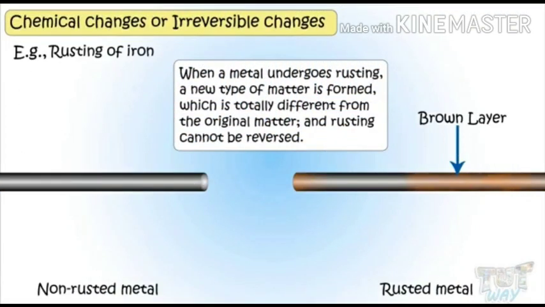Rusting of iron. When a metal undergoes rusting, a new type of matter is formed and this changes the color of the iron. So this is again a chemical change and this is also irreversible. Many a time we use sandpaper and scrape it, but despite that, you are not able to regain the original color.